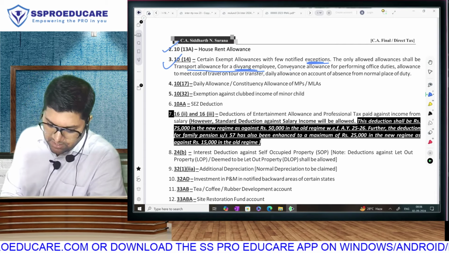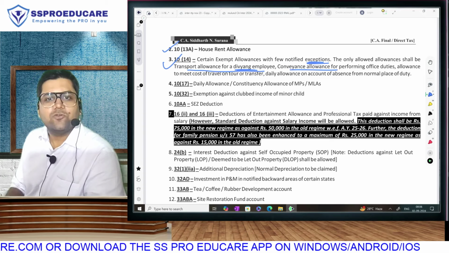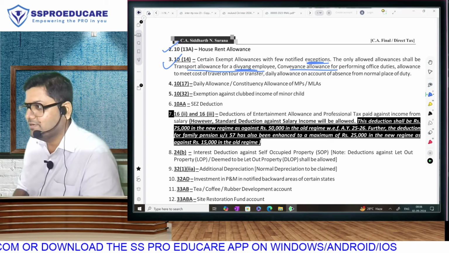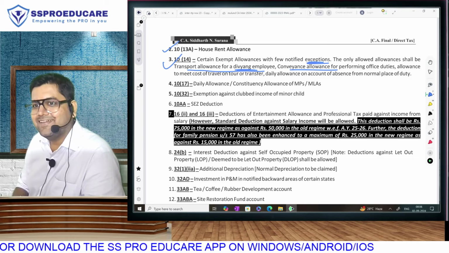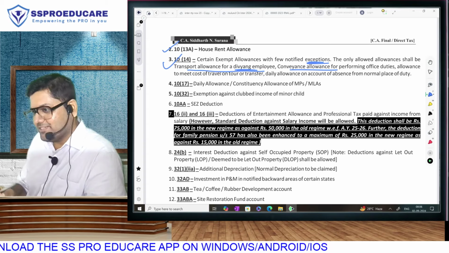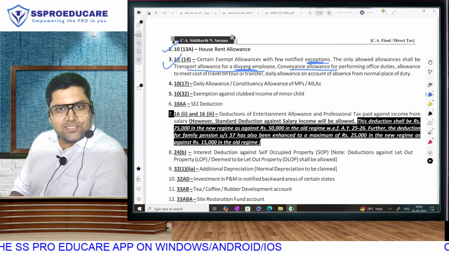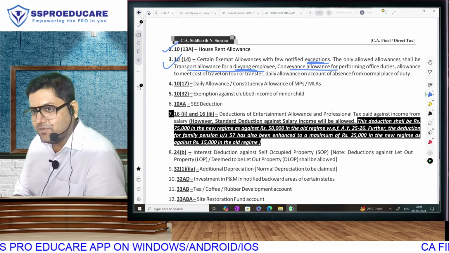And these other things, conveyance allowance. Nobody can understand this better than a CA student, especially those of you who worked in audit, right? Which is most of you. Bro, if you have not done some manipulation here, that means you have not done your articleship properly. Yeah? You need to redo it, bro.